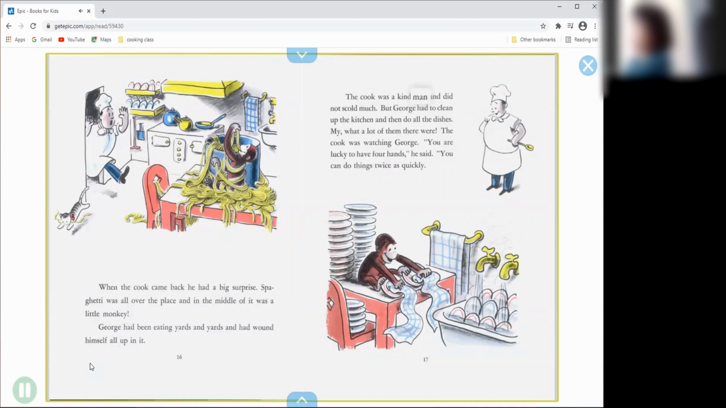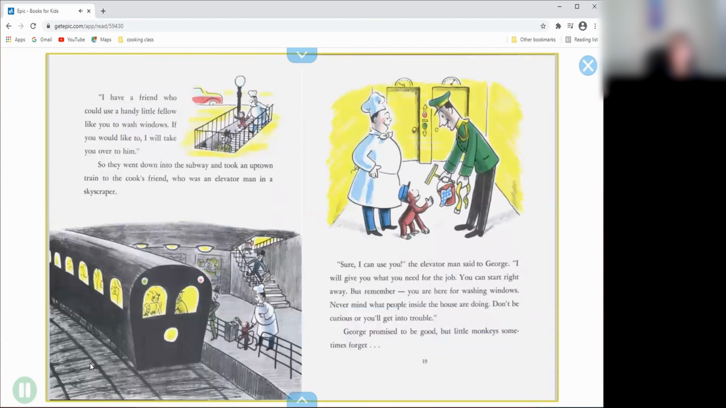The cook was a kind man and did not scold much. But George had to clean up the kitchen and then do all the dishes. My, what a lot of them there were. The cook was watching George. "You are lucky to have 4 hands," he said. "You can do things twice as quickly. I have a friend who could use a handy little fellow like you to wash windows. If you would like to, I will take you over to him."